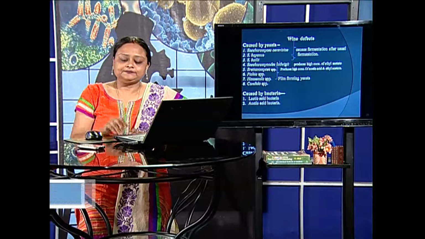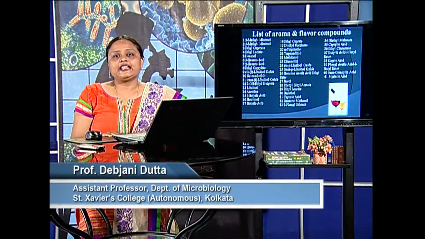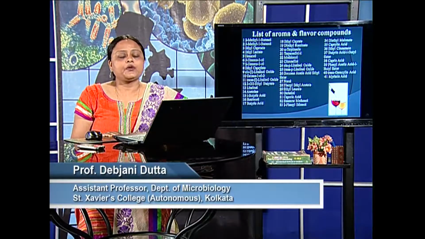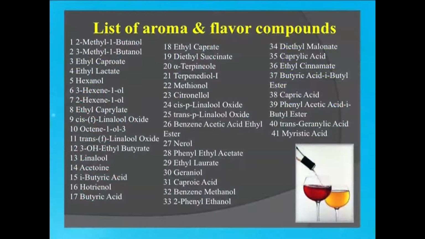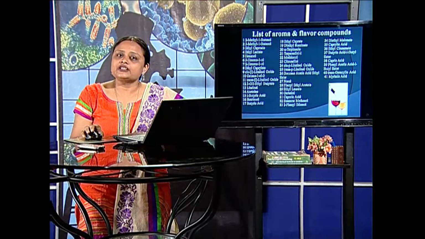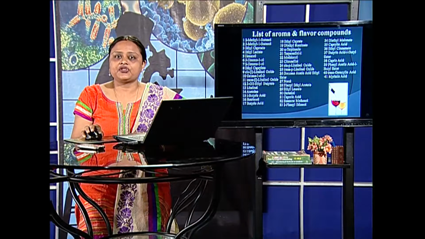So much for how wine can be produced, but we will end by giving you a list of all these 41 different aroma and flavor giving compounds, so that we can always remember them. Let us see one of them: methyl butanol, ethyl caproate, or methanol, citronellol. So many to name. There are so many flavor giving components in wine, and not to forget, red wine has antioxidant properties, so we can consume it, obviously in lower levels, to have some good taste and feel, as well as some beneficial effects.